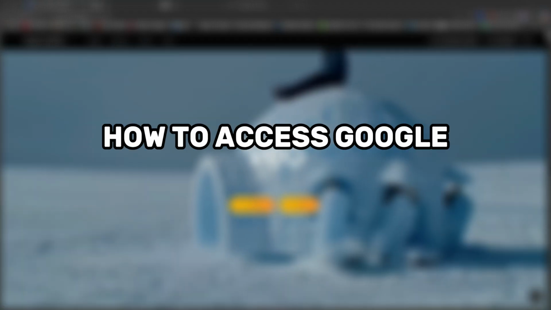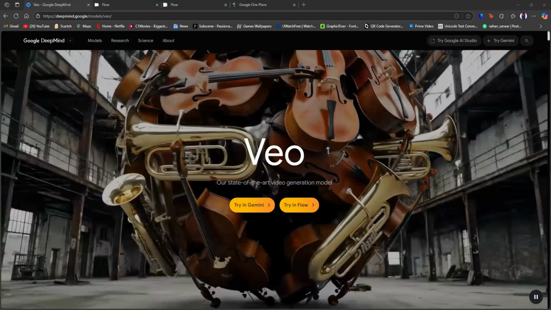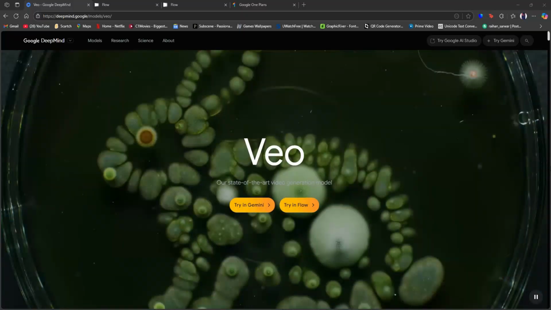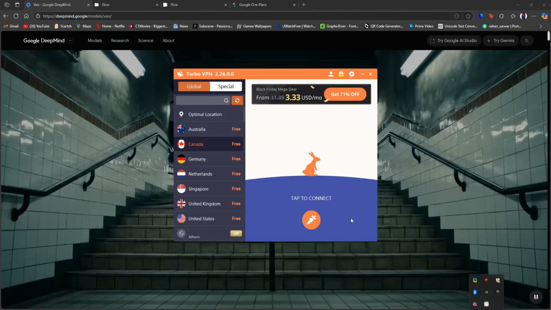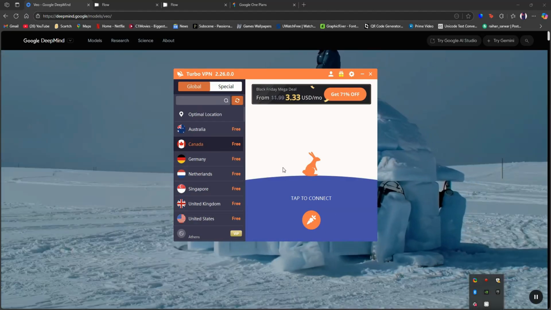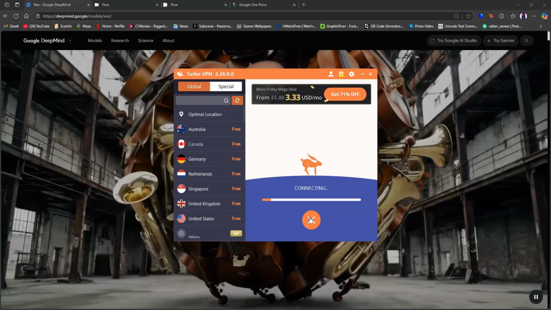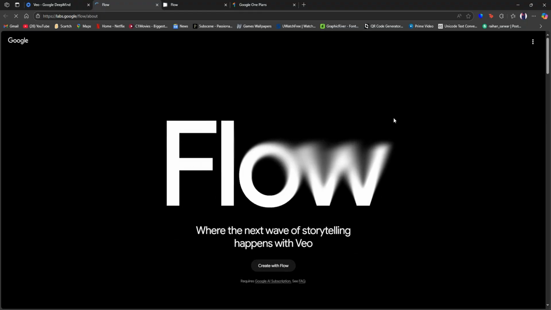So here's how to access Google Veo 3. Veo 3 is the latest AI model from Google, which is currently storming the markets. But unfortunately, it is not available in all the countries. For that, you first need to open a VPN that is trusted and connect it to a server where Veo 3 is available. Once done, go to deepmind.google and click on Try in Flow.